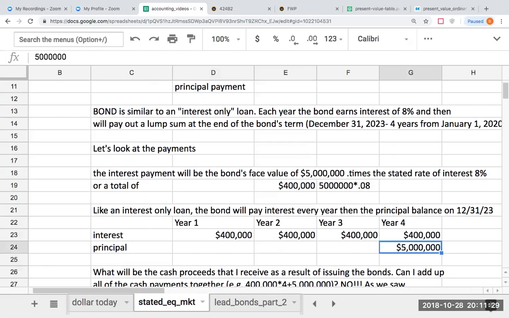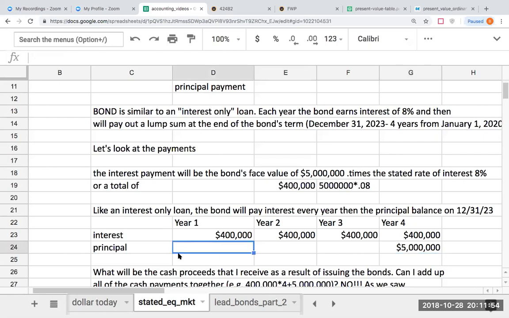Is a future dollar the same as a dollar today? Clearly not, because we have a market rate assumption here of 8%. The bonds are paying out a stated rate of 8%, but it has a market rate of 8%. So clearly, a dollar today is not the same as a dollar tomorrow.